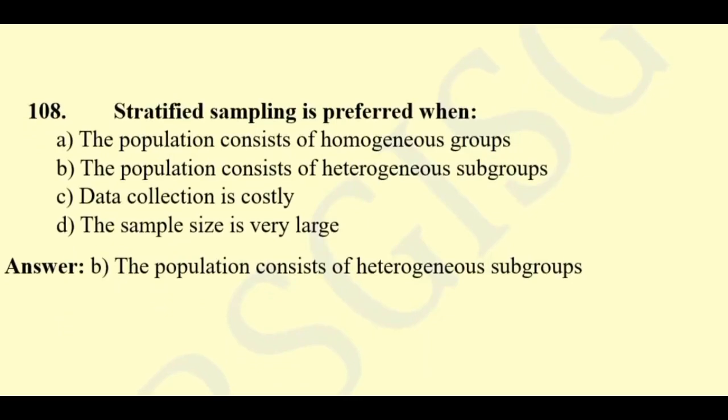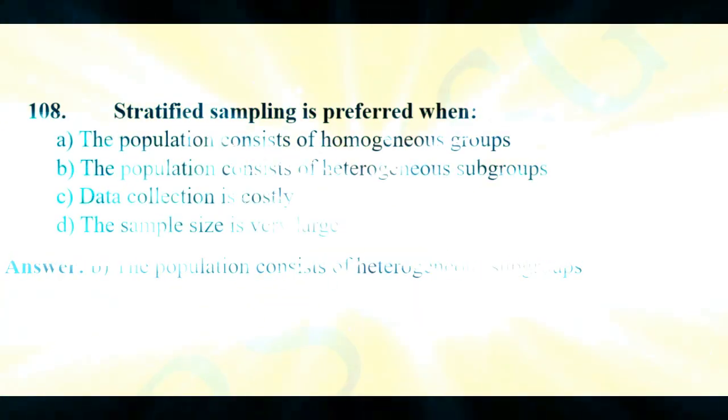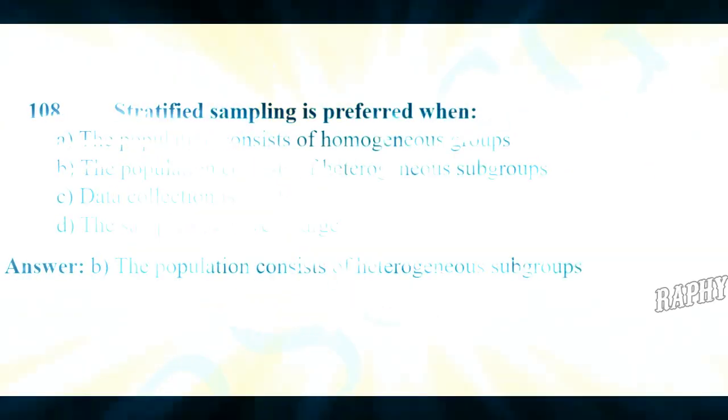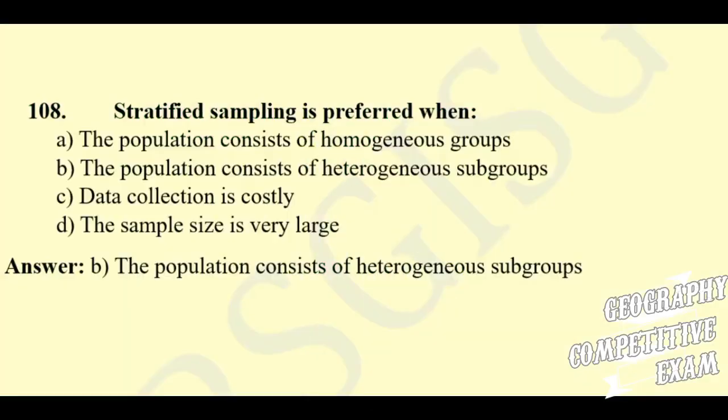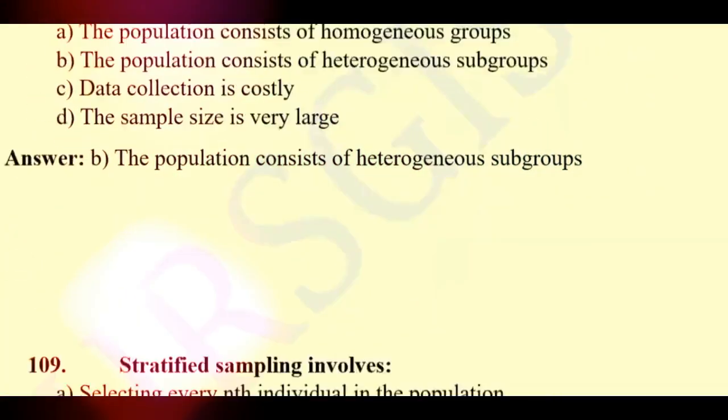Question number 108. Stratified sampling is preferred when the population consists of homogeneous groups, the population consists of heterogeneous subgroups, data collection is costly, the sample size is very large. Here the right answer will be the population consists of heterogeneous subgroups.